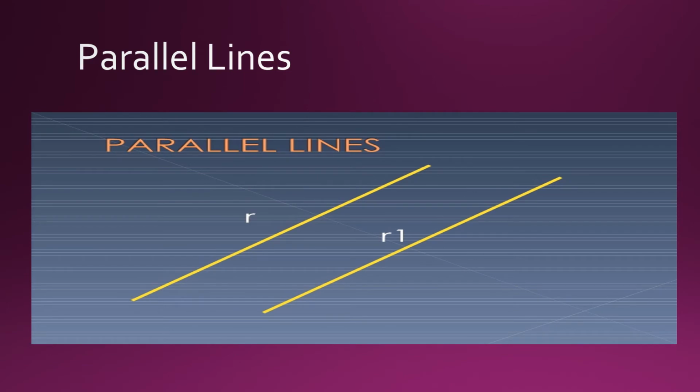Parallel lines. The parallel lines are parallel to each other. Like you must have observed the railway track on which a train runs. It also has parallel lines. The parallel lines never meet each other. So the consecutive lines which never meet and the distance between the two lines always remains the same are known as parallel lines. Like the two lines shown in the figure R and R1.